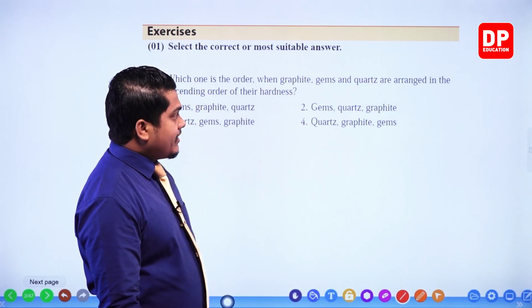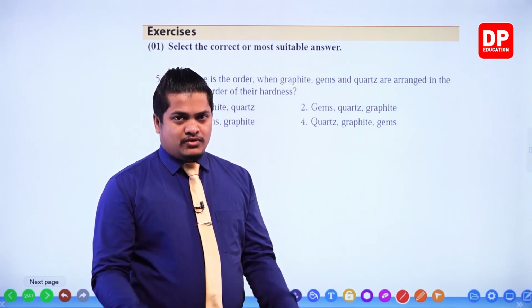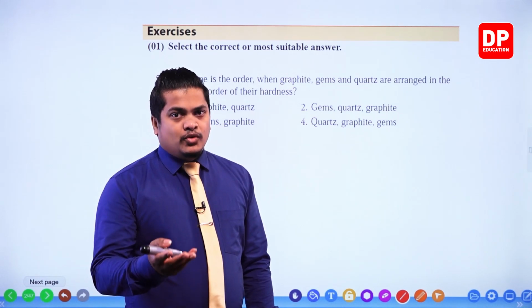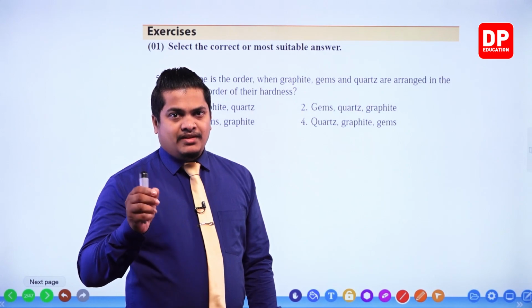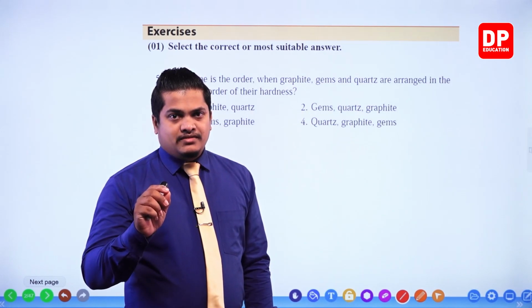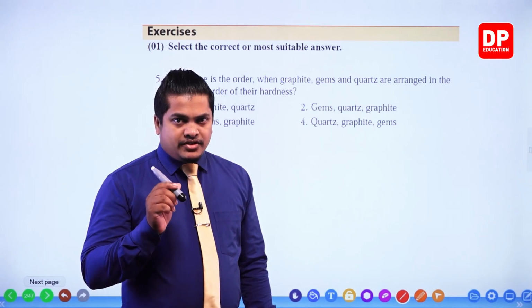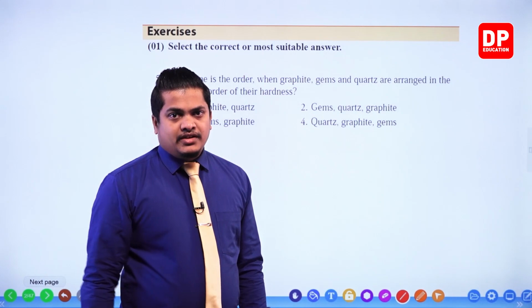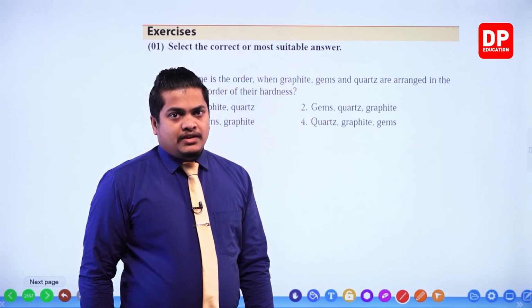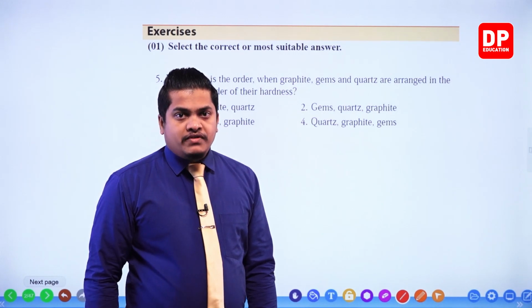You know that graphite can even be broken by applying a simple force. When you take a pencil rod, you can crush it using your fingernails, by just using a very small bit of force. Just by crushing it with your pen or pencil, you can crush the graphite. It should be the one which has the lowest hardness.